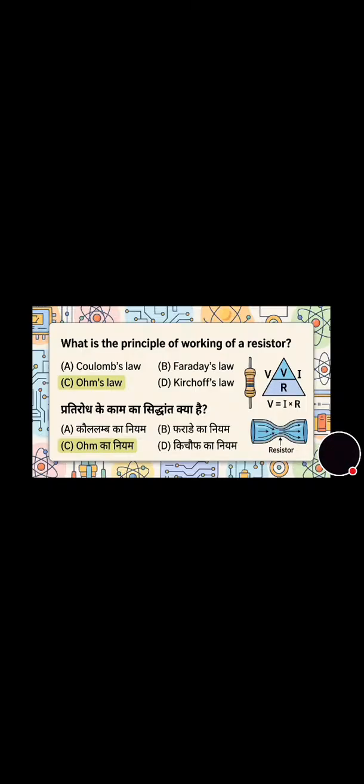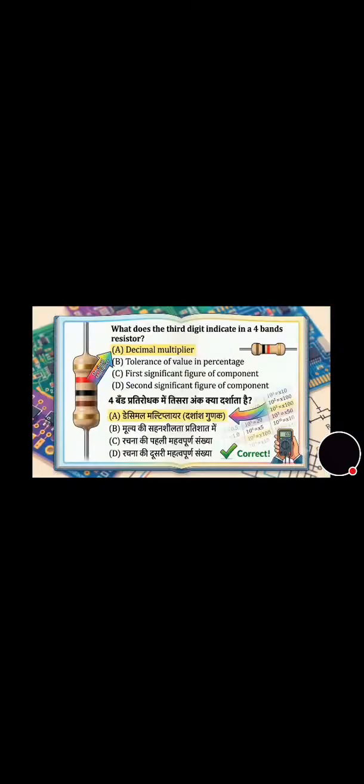And now move towards the next question. This question is also a very important question. What does the third digit indicate in a 4-band resistor? Its correct answer is option A, that is decimal multiplier. Now we will move towards the next question. Next question is on the screen. You can see, on which of the following factors does the resistance of a material not depend? Its correct answer is option D, that is voltage applied across the resistive material.